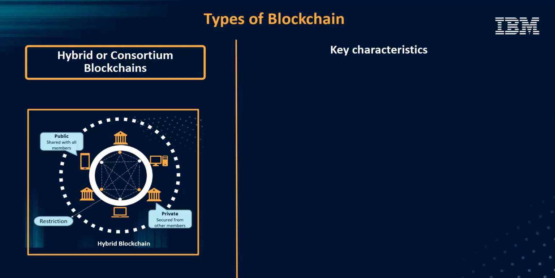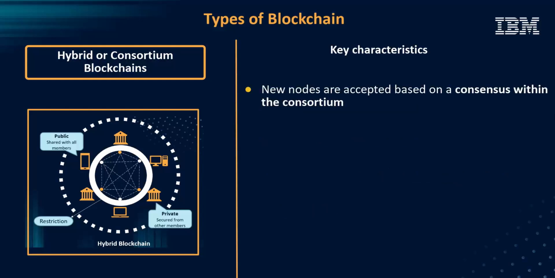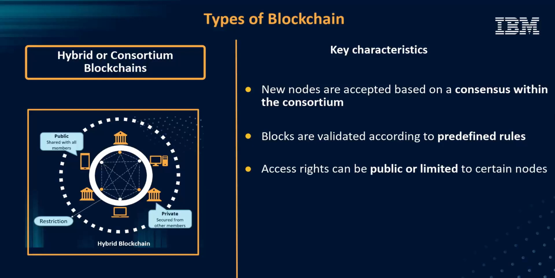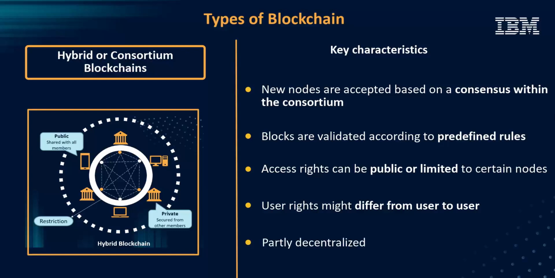The characteristics are: new nodes are accepted based on a consensus with the consortium. Blocks are validated according to predefined rules defined by the consortium. Access rights can be public or limited to certain nodes. User rights might differ from user to user. Hybrid blockchains are therefore partly decentralized.